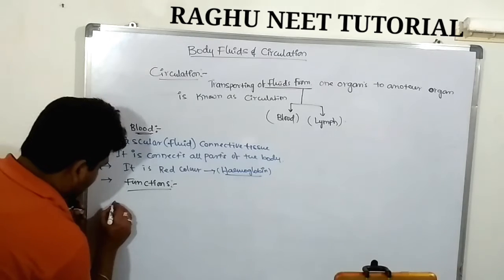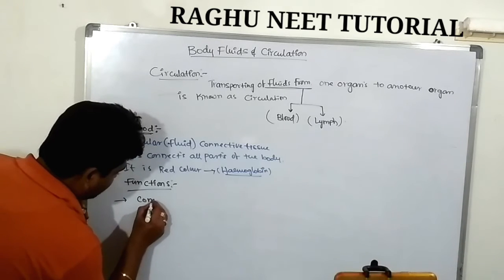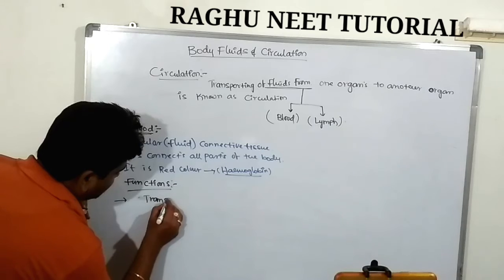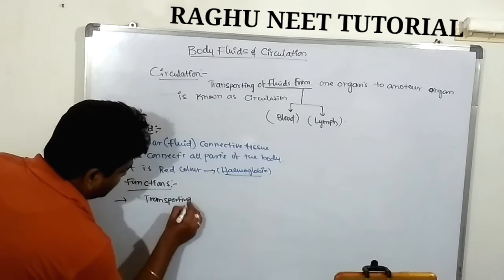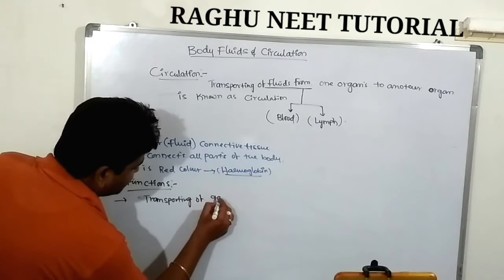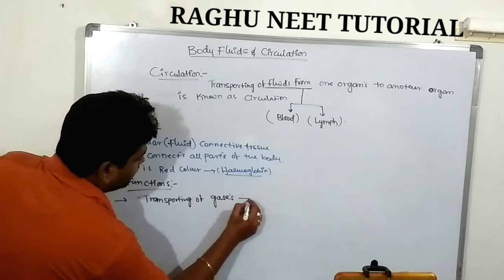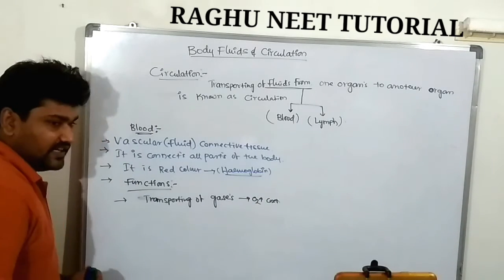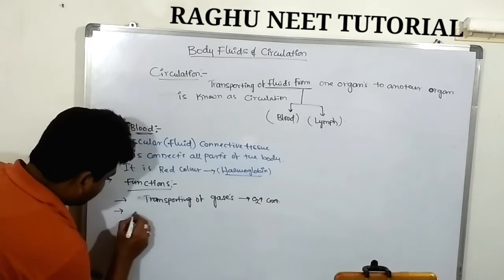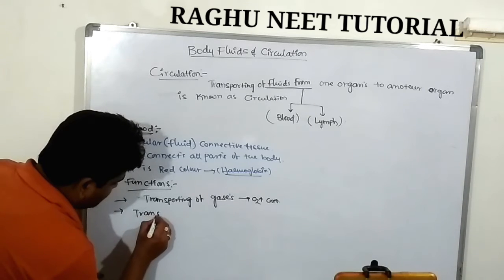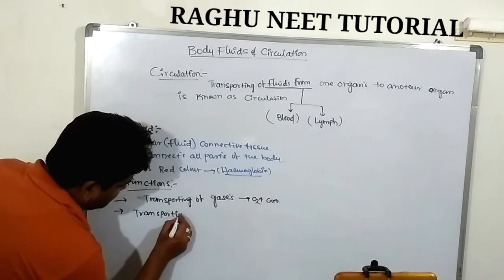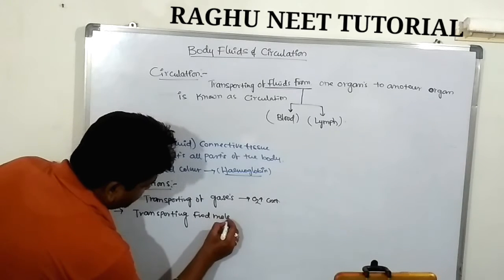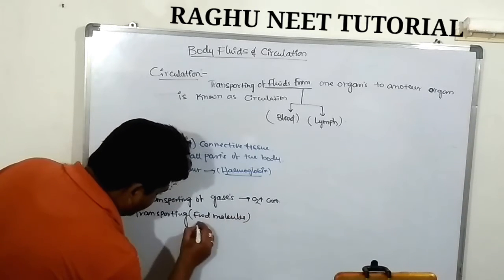First one is transporting of gases, oxygen and carbon dioxide. Second, transporting food molecules for nourishment.